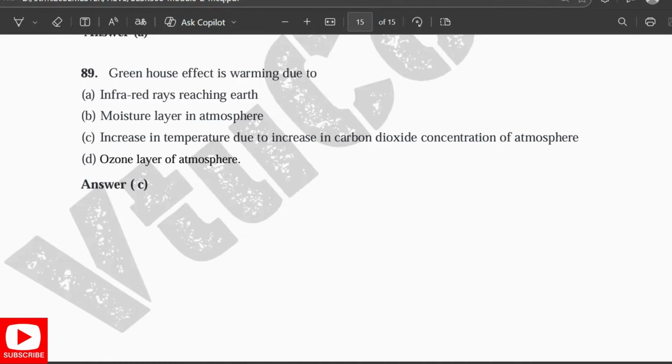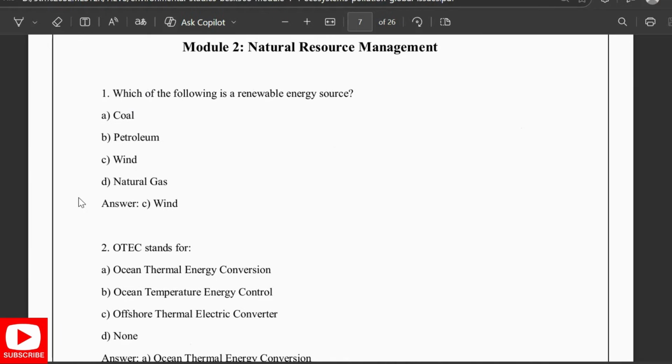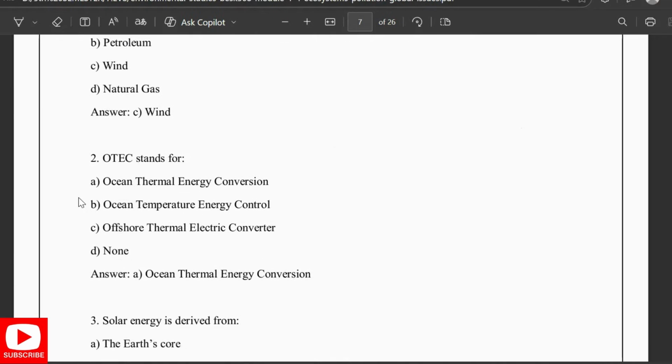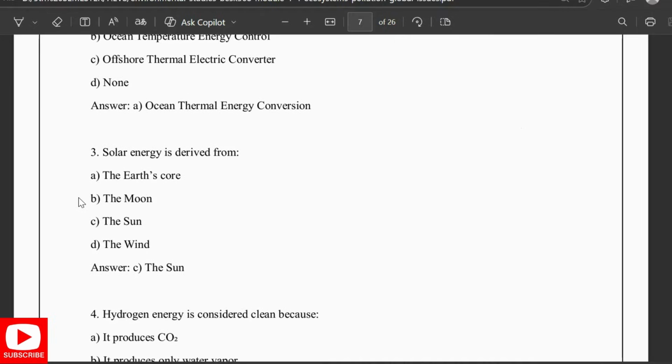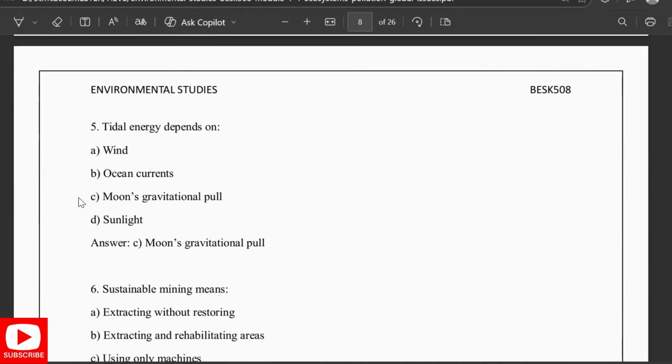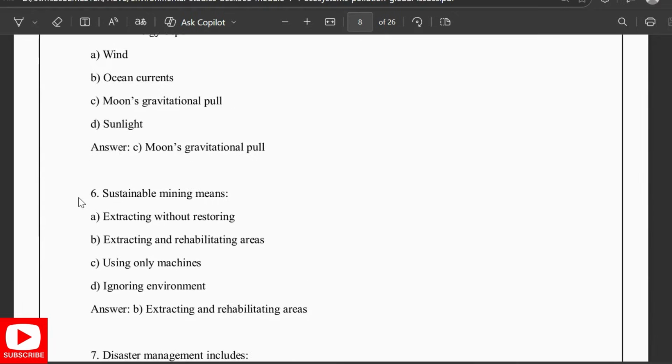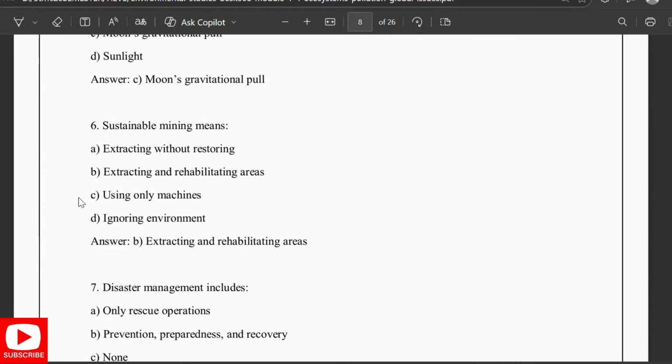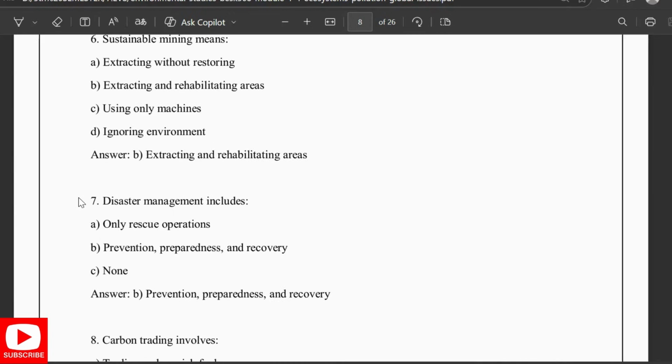Next, which of the following is a renewable energy source? Among the following is wind. OTEC stands for Ocean Thermal Energy Conversion. Solar energy is derived from the sun. Hydrogen energy is considered clean because it produces only water vapor. Tidal energy depends on the moon's gravitational pull. Sustainable mining means extracting and rehabilitating areas.